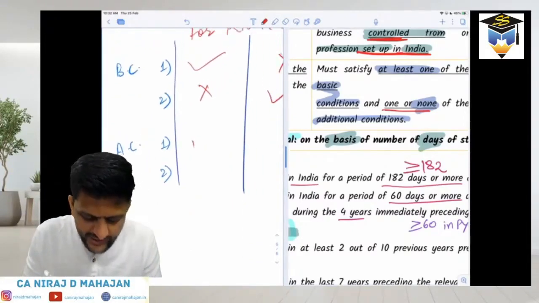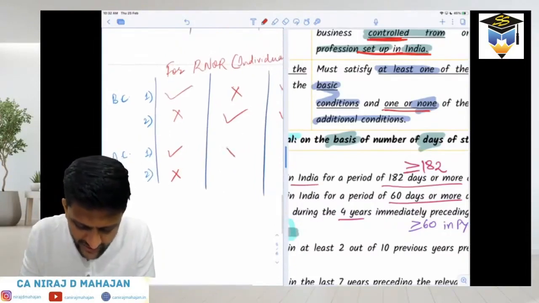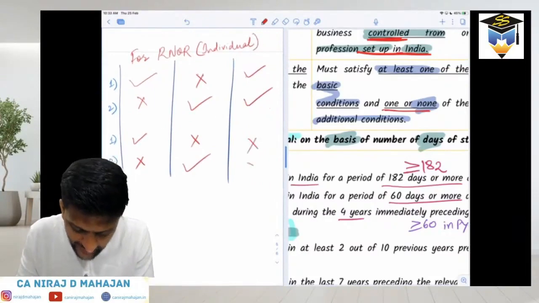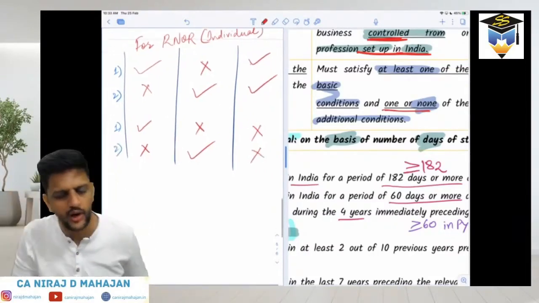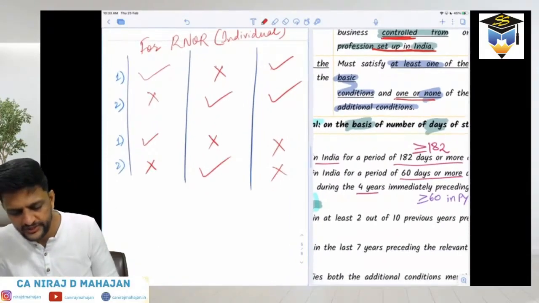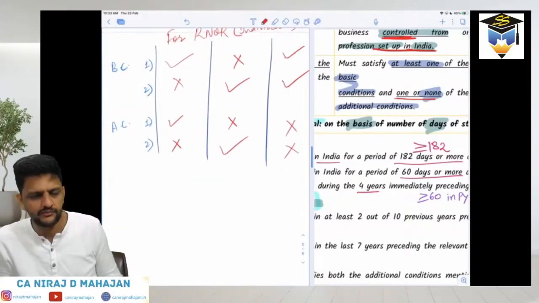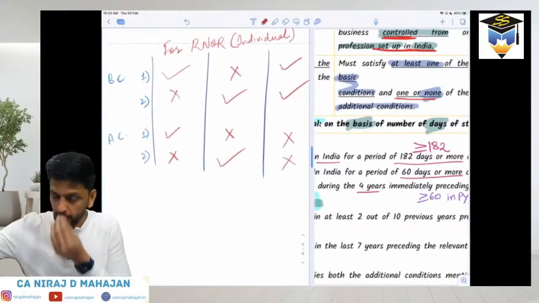So let us say he satisfied additional condition number 1, but not 2. Or he does not satisfy number 1, but 2. Or he does not satisfy both additional conditions, which is also okay. Only then bachcho will call him RNOR. Did you understand or no? Please tell me this quickly. Understood or not?